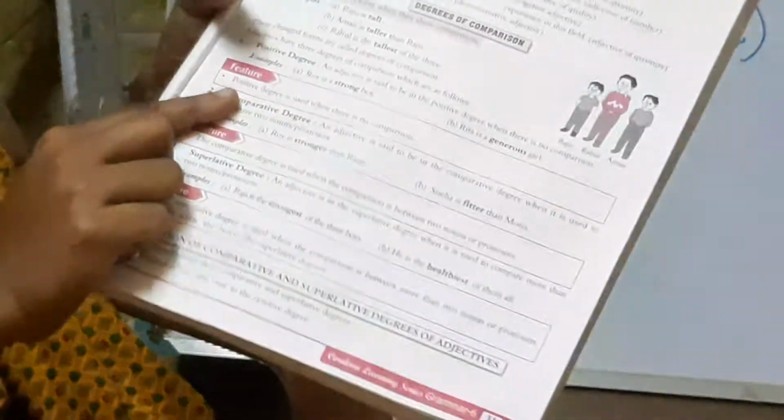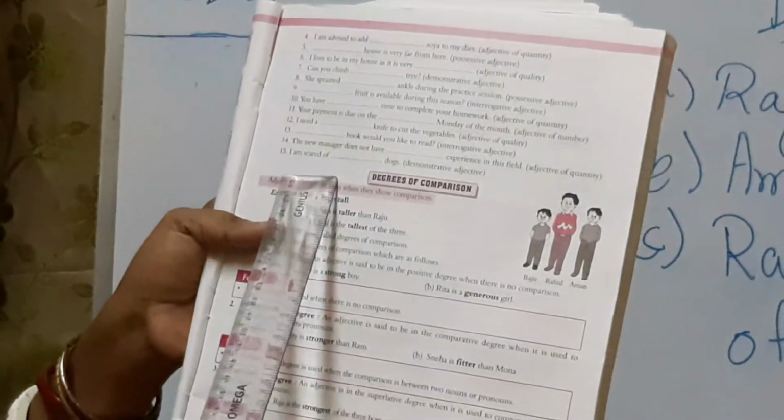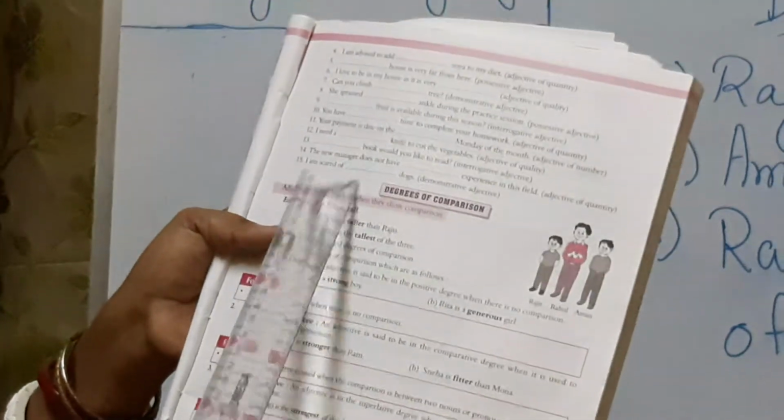Then the second one: 'dash students received awards in the school.' Here you have to write an adjective of number. You have learned adjective of number in the previous class, so please use the adjective of number. Then turn to page number 31. There are 15 questions. You will solve them in your book, and then for correction you will send it in the email.